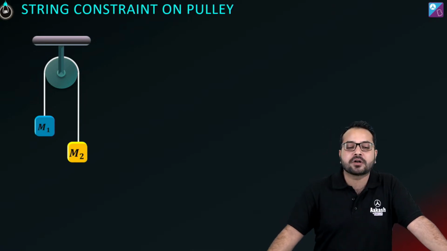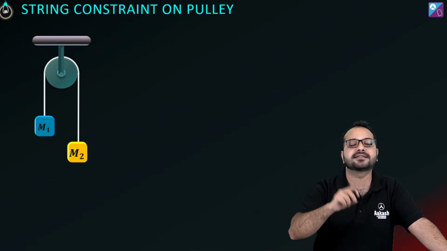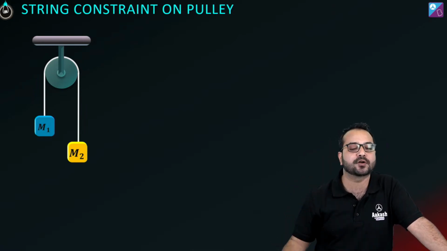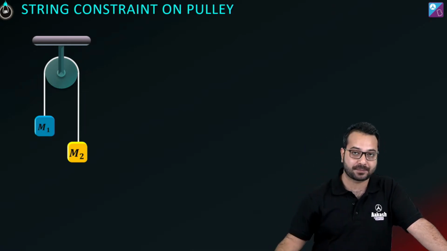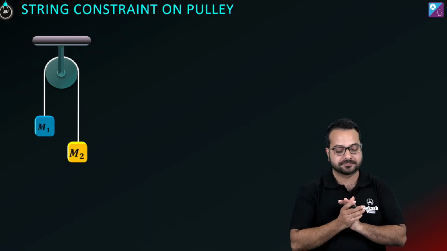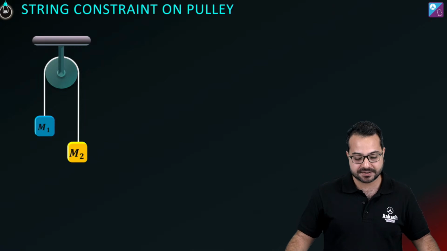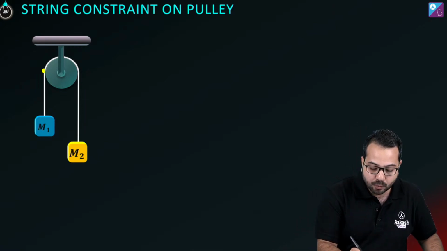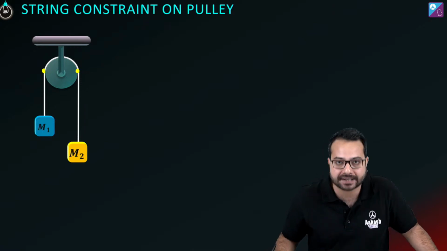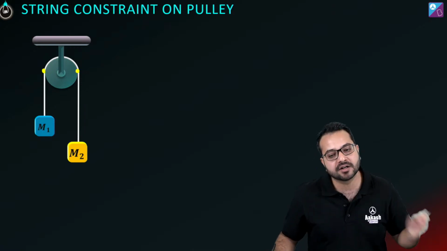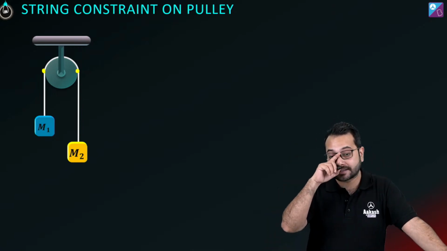But let's try to understand it. First, let's talk about a fixed pulley. ठीक है, I'm taking the simplest example. आपको भी पता है इसका आंसर क्या है, आंख बंद करके आप मुझे बता दोगे इसका आंसर क्या है. But that's not the point. The point is to understand the concept. चलो, let's begin. So what I'm going to tell you is, and you can note this down. The first thing is, the points which are attached, the points which are in contact with the fixed pulley are assumed to be fixed. ये लिख लो.